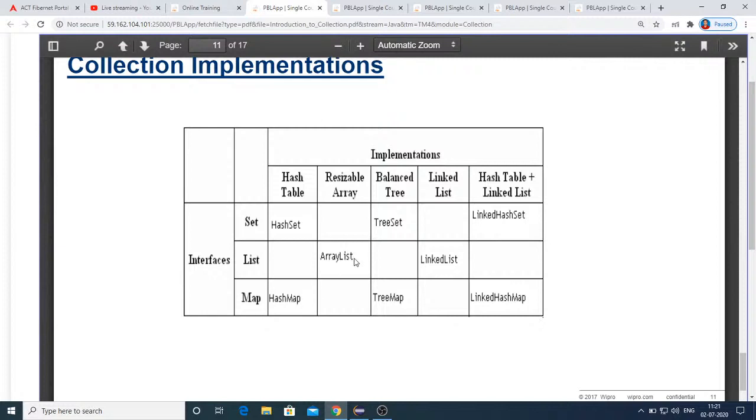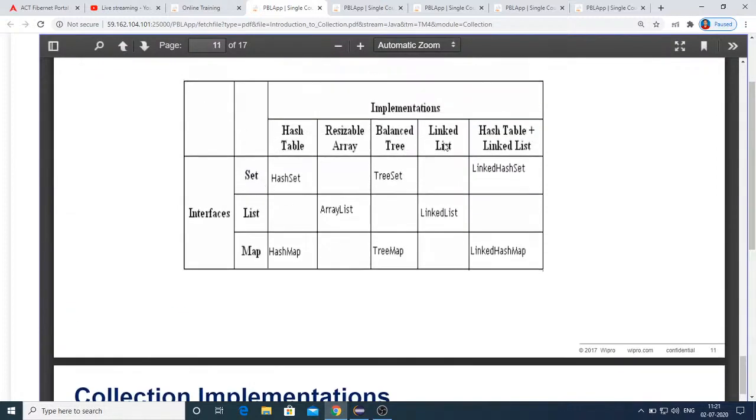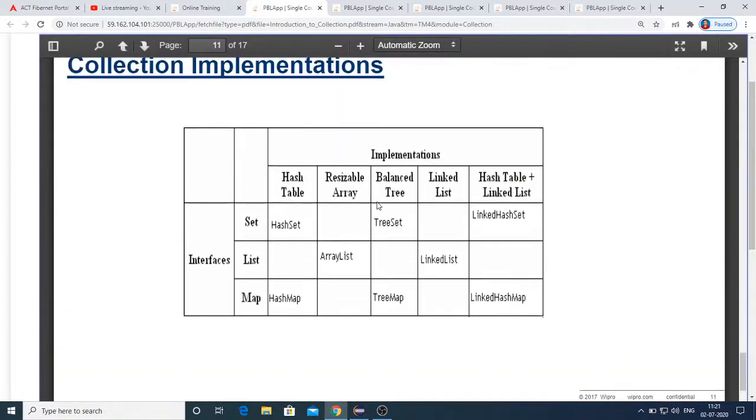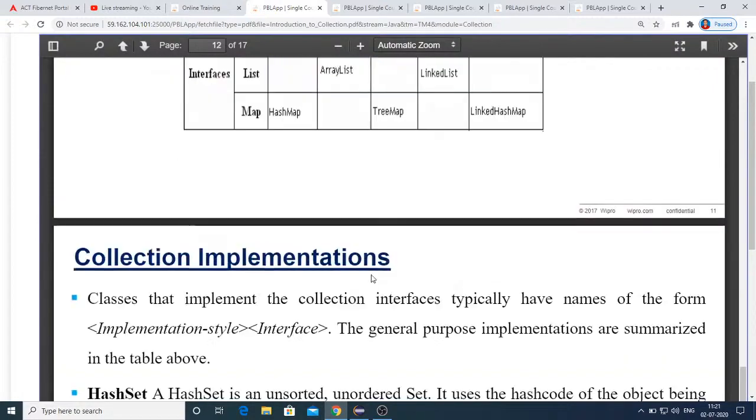And there you can see array list is a resizable array, linked list is a kind of linked list, whereas tree set and tree map are balanced trees. I hope you know by this time what a balanced tree means. Similarly, hash set and hash map are kinds of hash tables. So this table gives you the complete implementations of the collection.